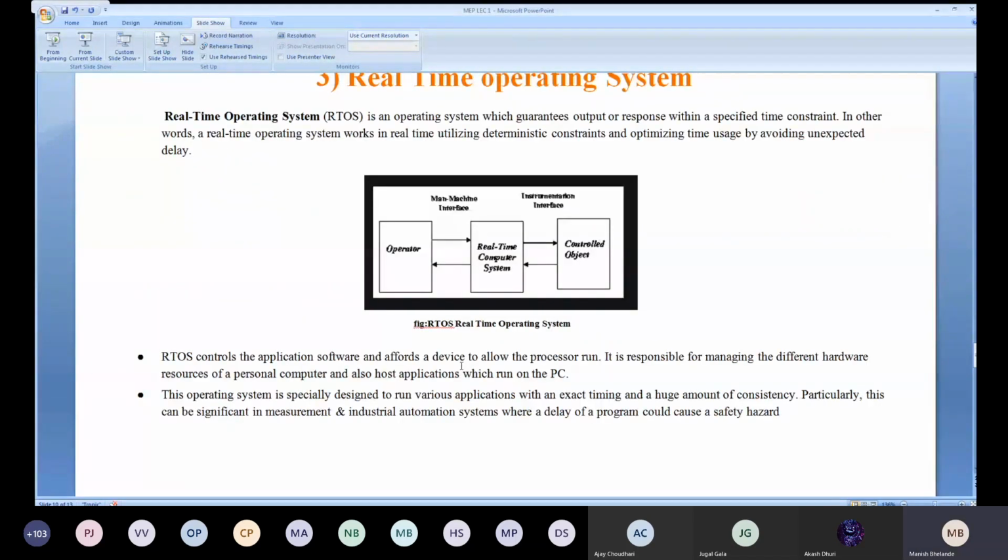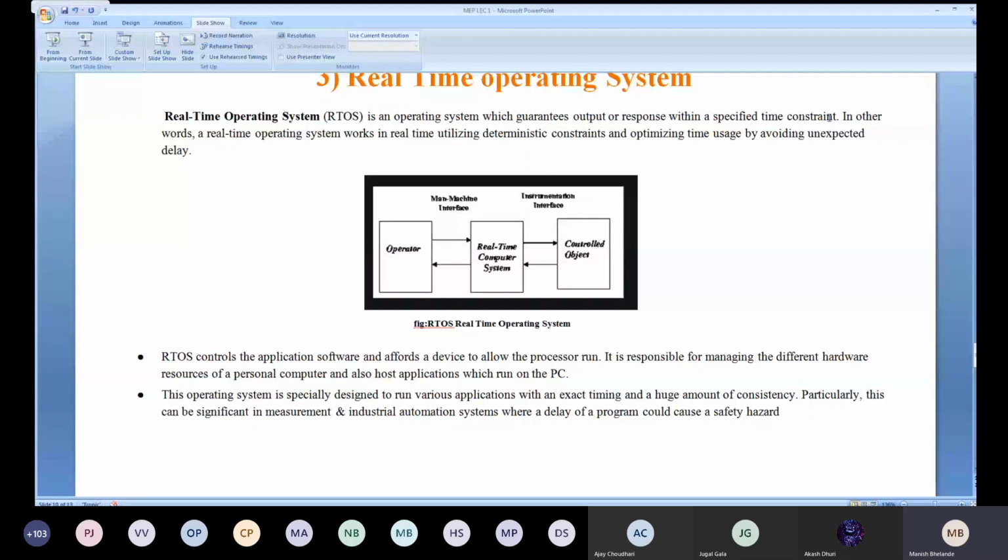Now this is about the real-time operating system. This is the small diagram. It shows the real-time operating system, that is your RTOS. What's the definition? It guarantees the output or response within a specific time constraint. I told you the difference between an operating system and a real-time one. Here the time constraint plays a very important role.